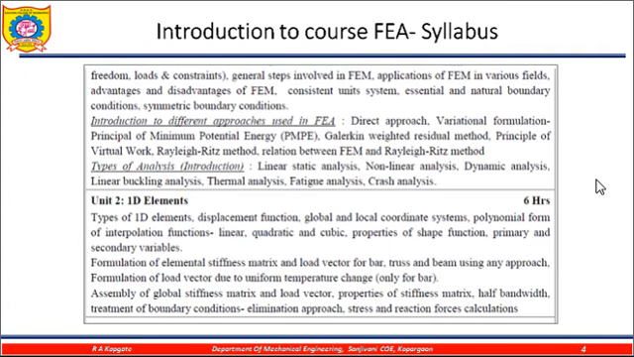In unit number 2, you need to find the formulation, the element stiffness matrix for the 1D problems. Then you need to solve those problems by the assembly method or assemblage method. You also understand how to treat the boundary conditions by using the elimination method, or some other methods are also available. So unit number 2 is somewhat easier compared to the other chapters.